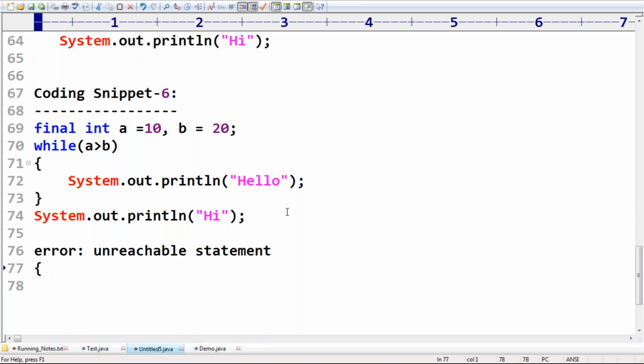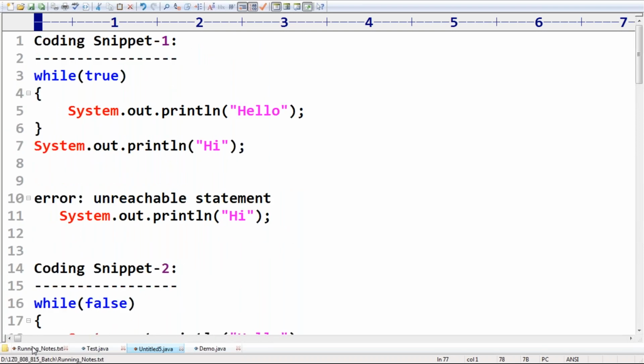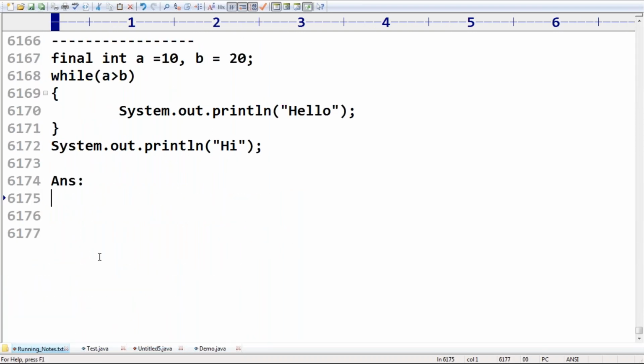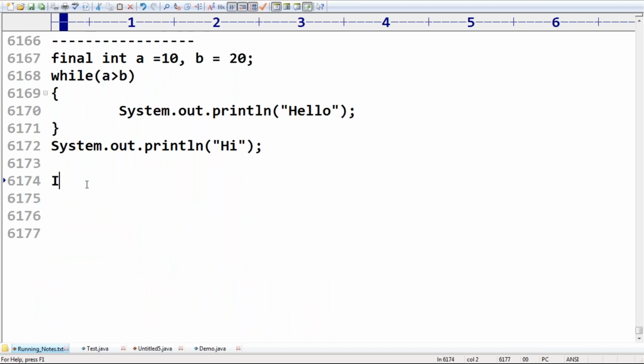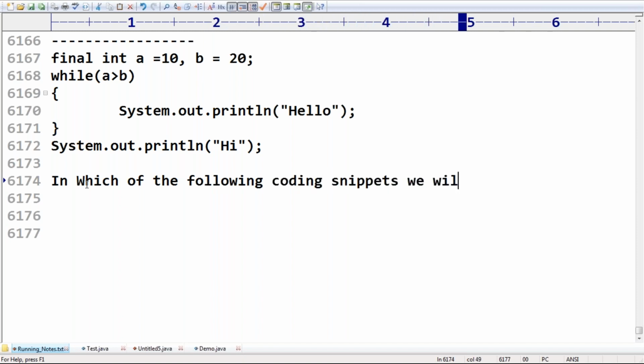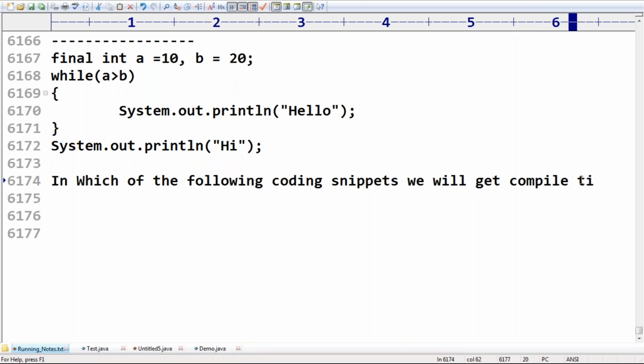Can you please confirm all the things are clear? In which of the above coding snippets will we get a compile time error?